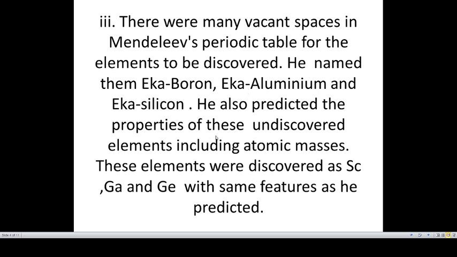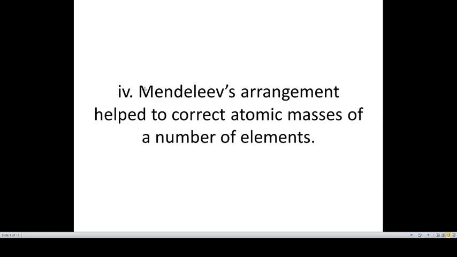He also predicted the properties of these undiscovered elements, including atomic masses. So what he did, he not only predicted the names, but he also predicted their properties including atomic masses. These were discovered as scandium, gallium and germanium in future.